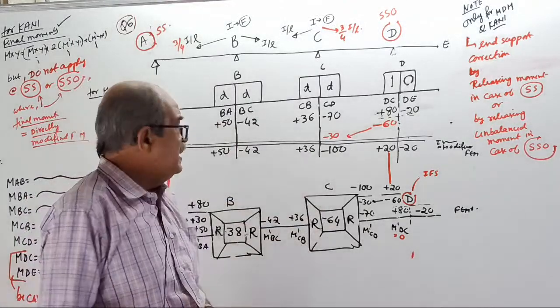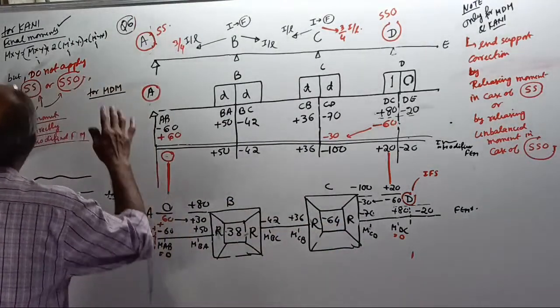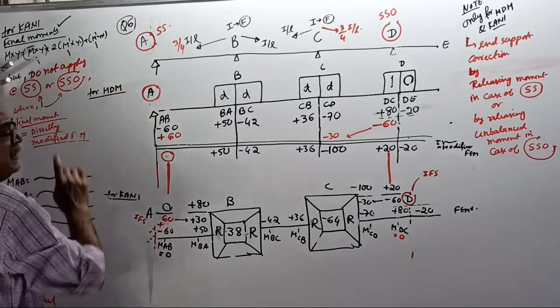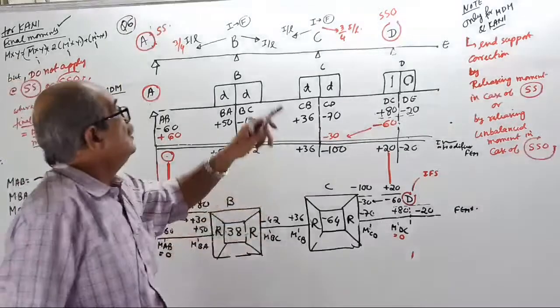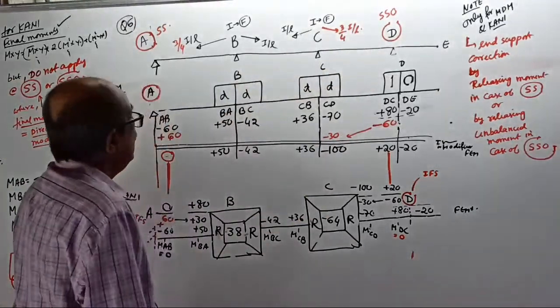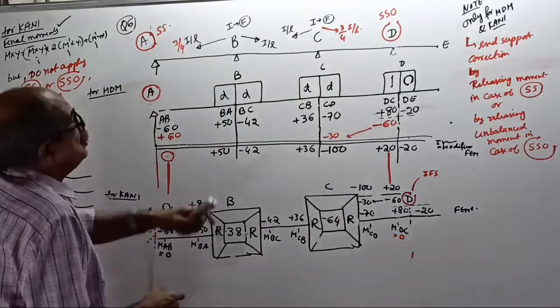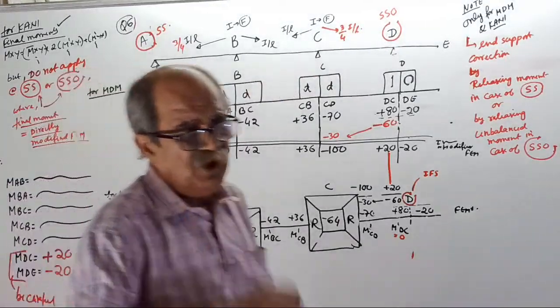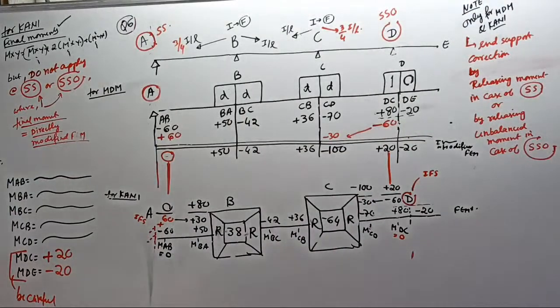Now, enjoy the table and tell me, when you do final moment, you should be careful not only at D. Tell where? You should not apply Carney's method.